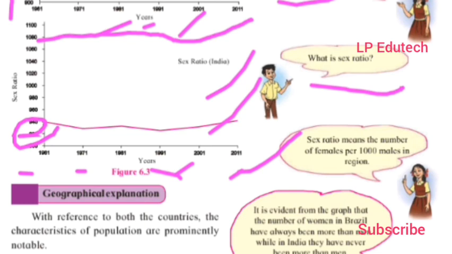Quite right. Second, the number of women in Brazil has considerably increased over men since 2001. In India, men outnumber women, that means the number of men is more. In India we see fluctuations in the sex ratio. For a few decades there has been a slight increase in the sex ratio after 1991.